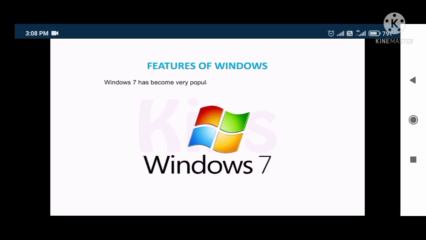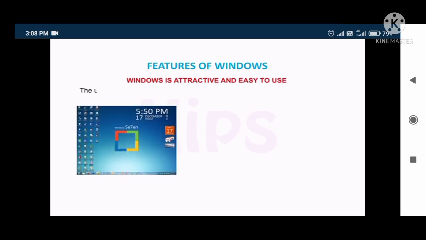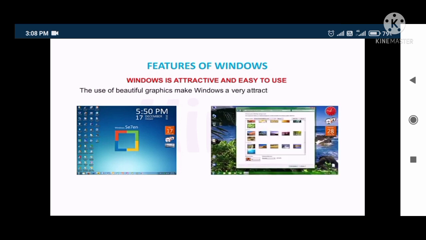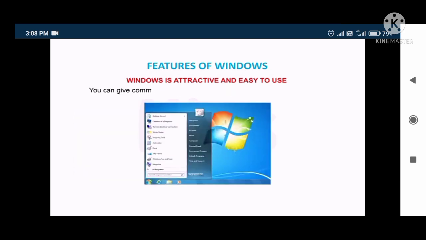Windows 7 has become very popular because of the following features. Windows is attractive and easy to use. The use of beautiful graphics makes Windows a very attractive operating system. It is very easy to use. You can give commands with the help of a mouse rather than typing them.